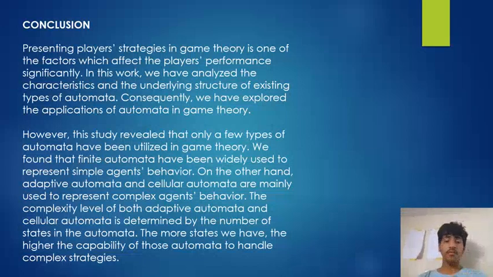In this work, we have analyzed the characteristics and the underlying structure of existing types of automata. Consequently, we have explored the applications of automata in game theory. However, this study revealed that only a few types of automata have been utilized in game theory. We found that finite automata have been widely used to represent simple agents' behavior. On the other hand, adaptive automata and cellular automata are mainly used to represent complex agents' behavior. The complexity level of both adaptive automata and cellular automata is determined by the number of states in the automata. The more states we have, the higher the capability of those automata to handle complex strategies.